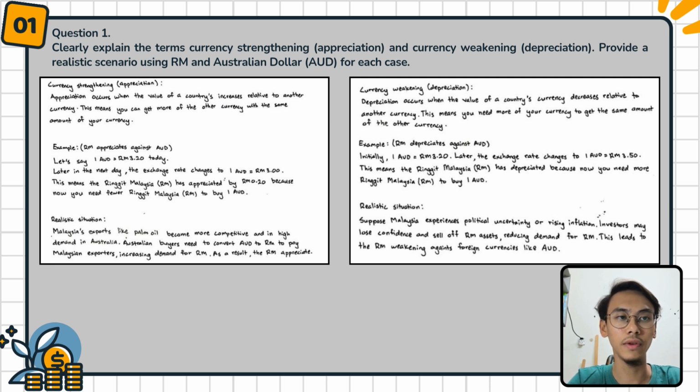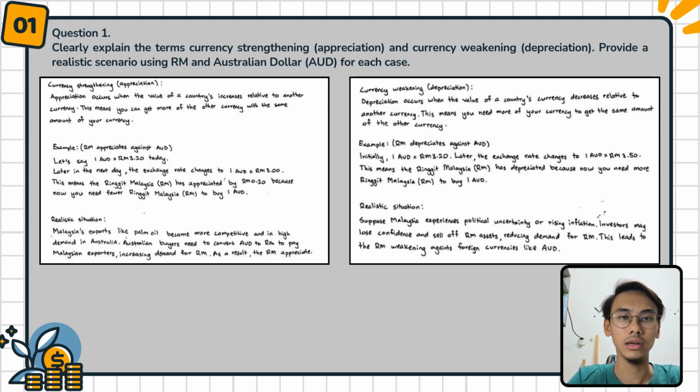become more competitive and in high demand in Australia. Australian buyers need to convert Australian dollars to ringgit Malaysia to pay Malaysian exporters. This will increase demand for RM. As a result, the RM appreciates.